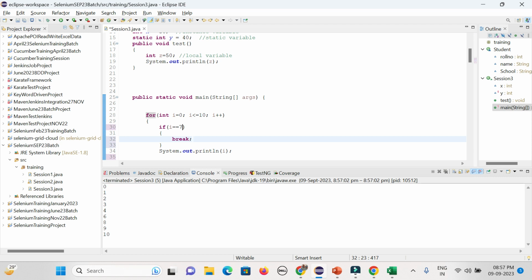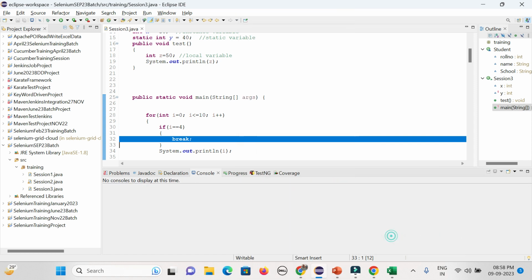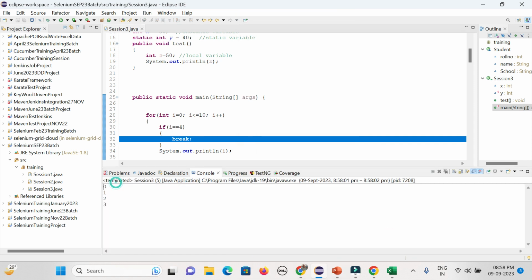Or you can give i equal to 4, say. As and when my condition matches i equal to 4, it will immediately break the loop, meaning it will immediately complete the loop, so it will print only 0, 1, 2, 3, 4. That is the beauty of break, because my condition is matched at the fourth iteration, so I don't want to waste my time iterating the loop.